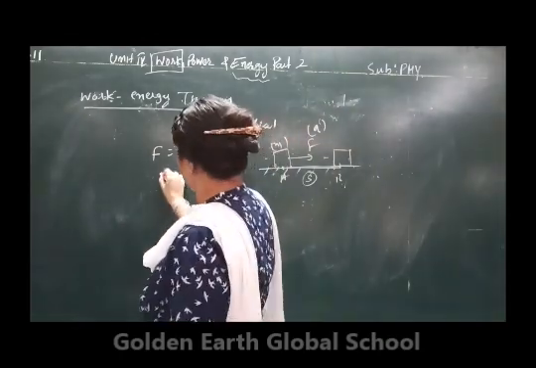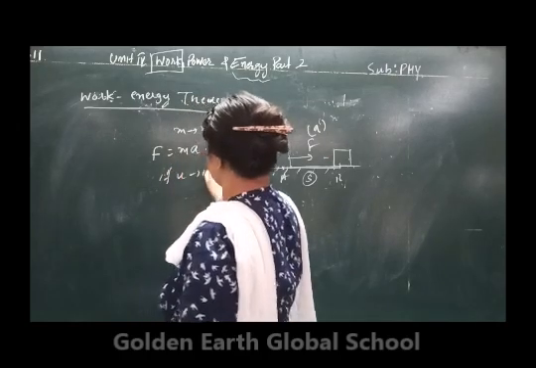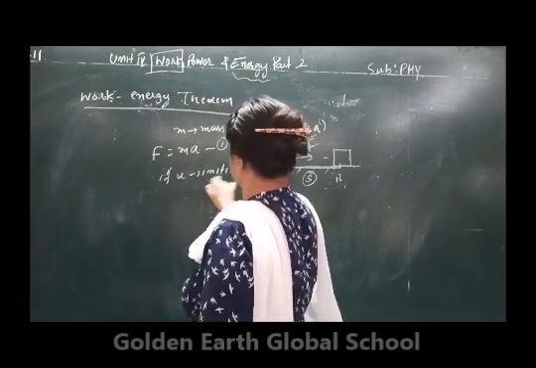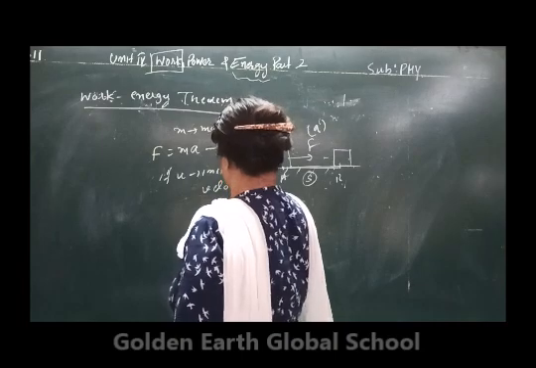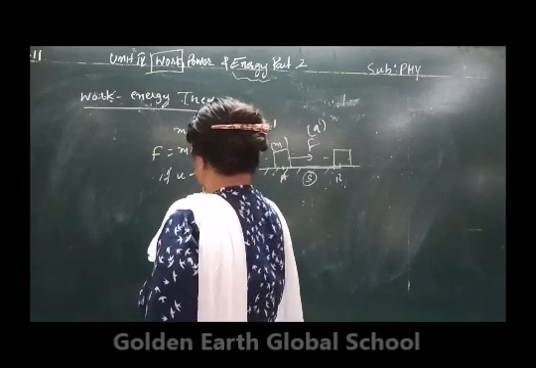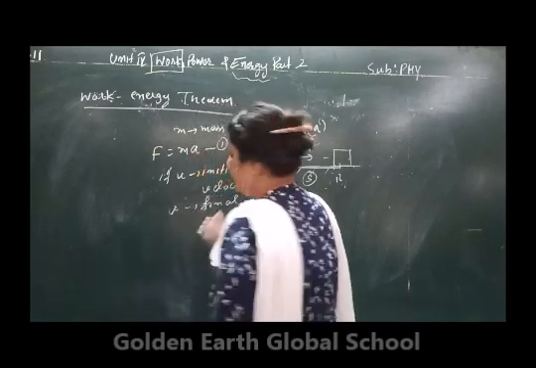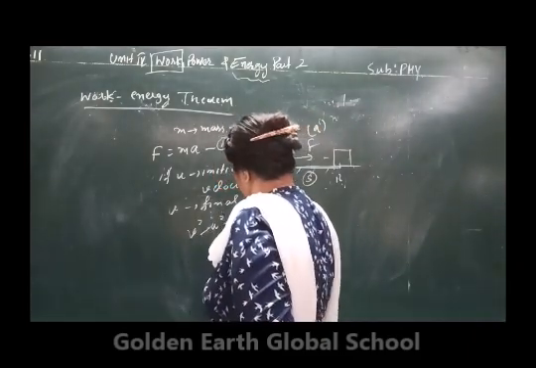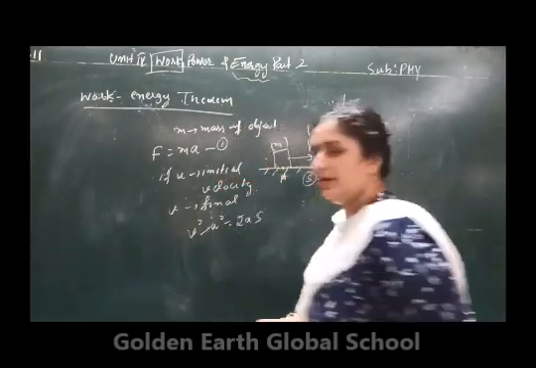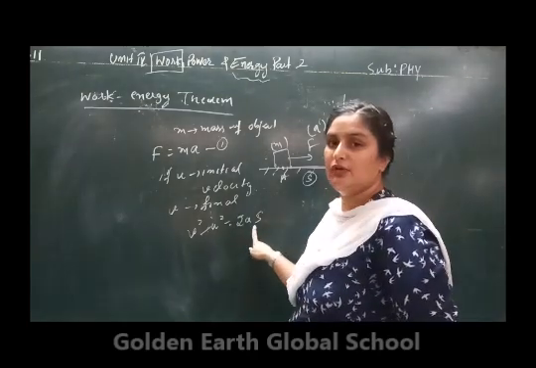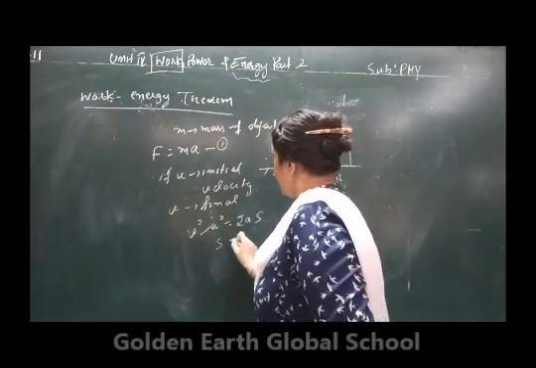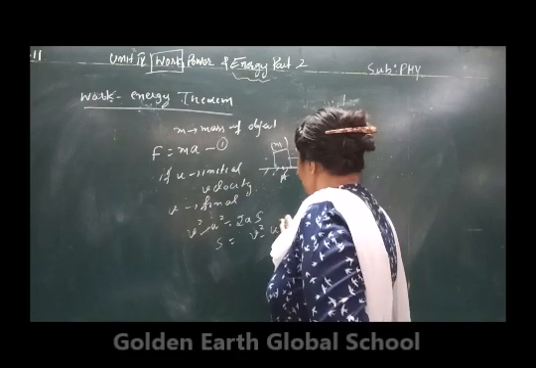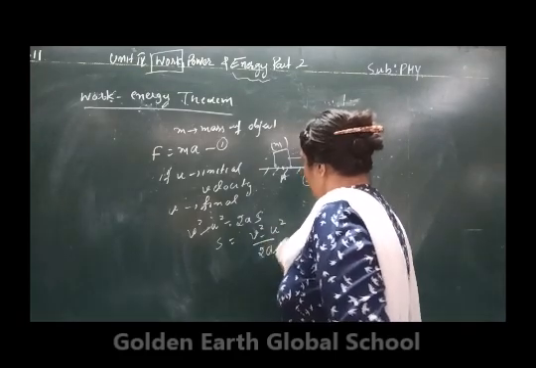Let us suppose the object covers displacement s from point A to B. So if u is the initial velocity and v is the final velocity, by using the relation v square minus u square is equal to 2as, from here calculate the value of s. s will be equal to v square minus u square upon 2a.